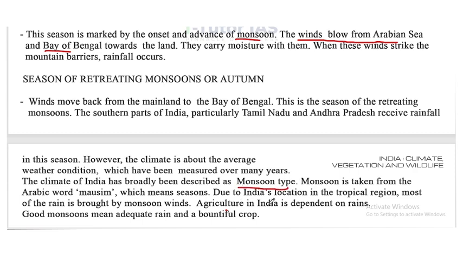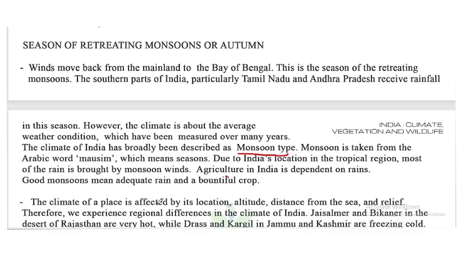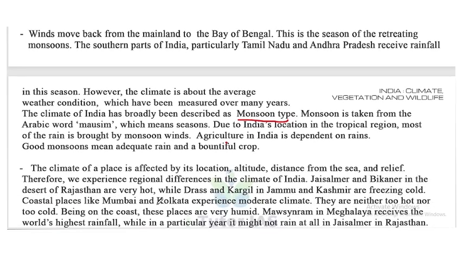Now, due to India's location in the tropical region, most of the rain is brought by monsoon winds. Agriculture in India depends on rain. Mainly our agriculture depends on the monsoon. A good monsoon means adequate rain and bountiful crops.